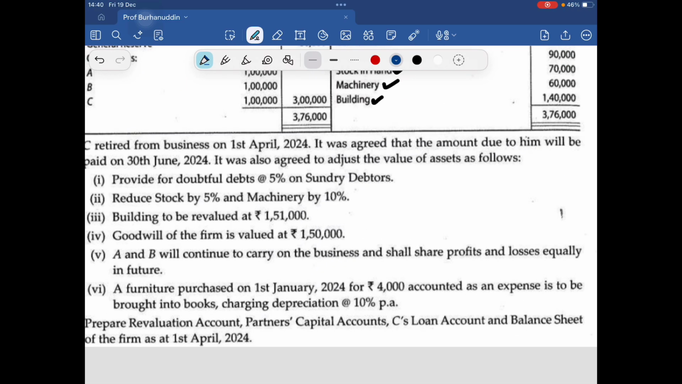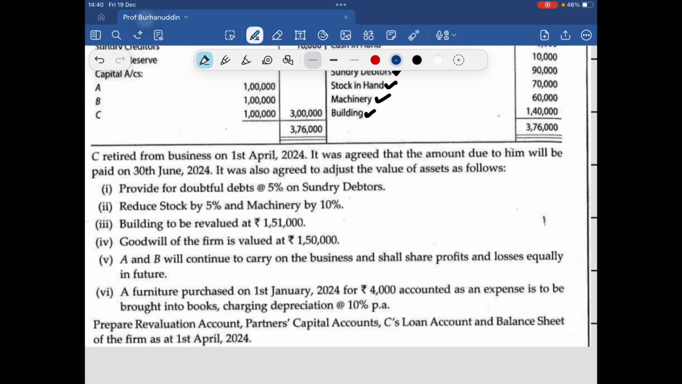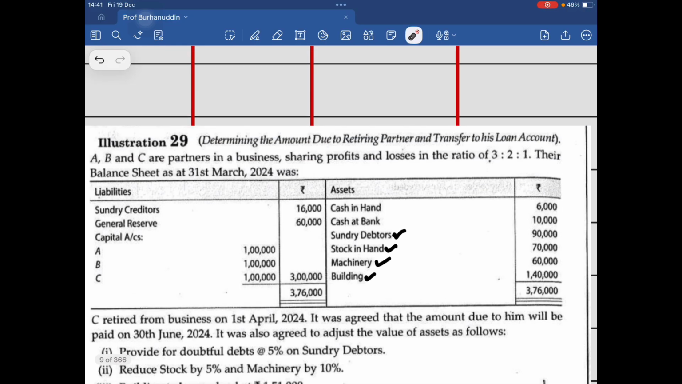Now the last part. So this is very interesting. There's a furniture that we purchased on 1st of January. Achha, how did we skip this? We overlooked this question. Okay. A furniture was purchased on 1st of January 2024. Where are we standing? 31st March 24. So year end 31st March.